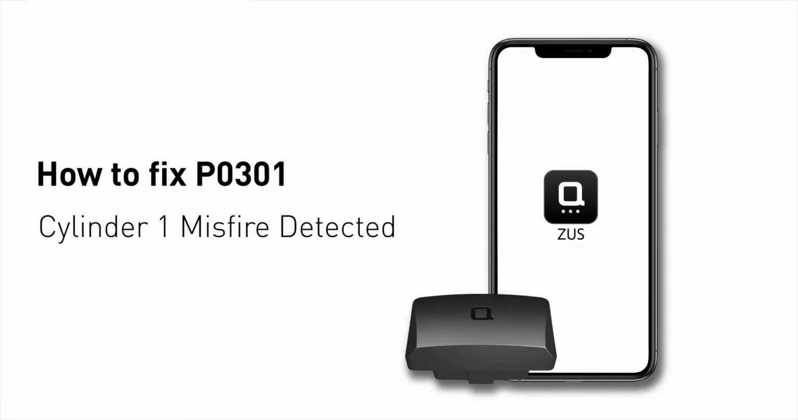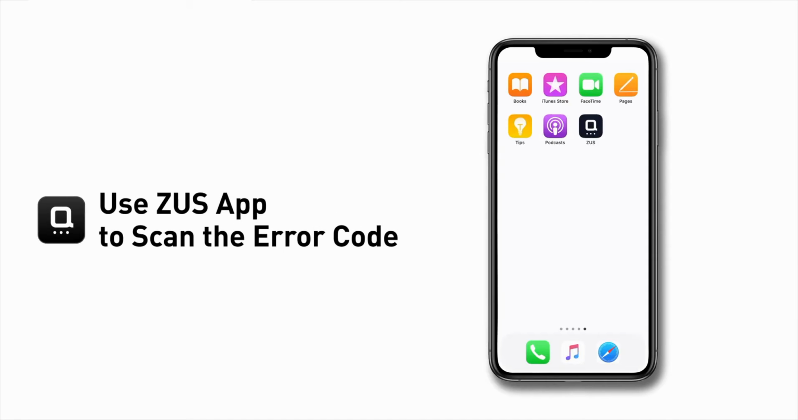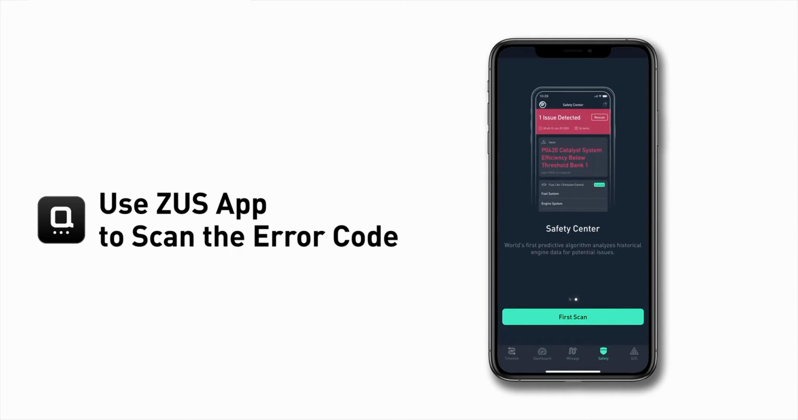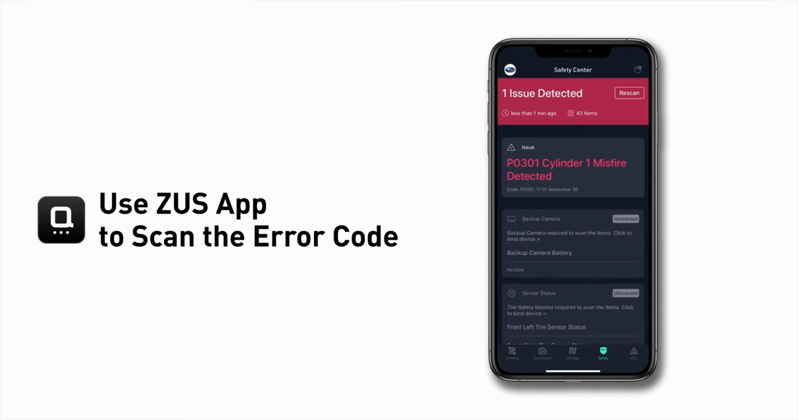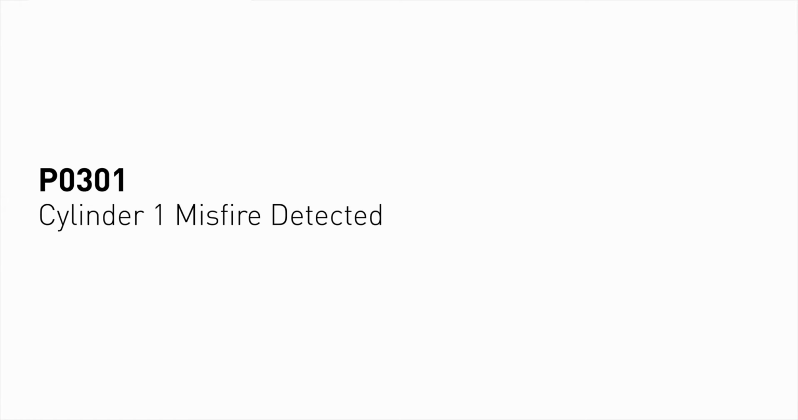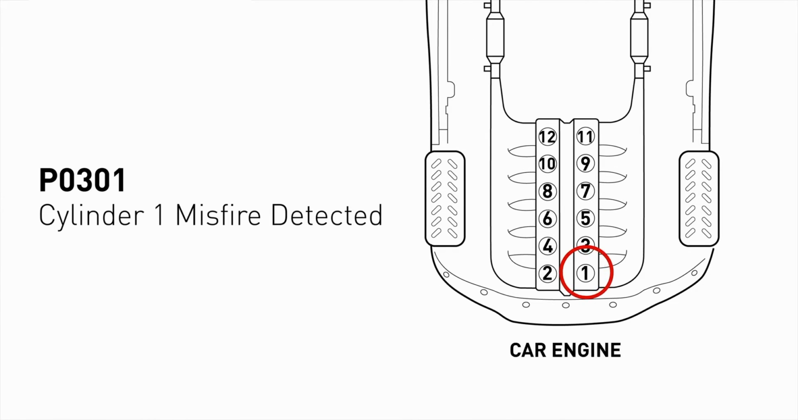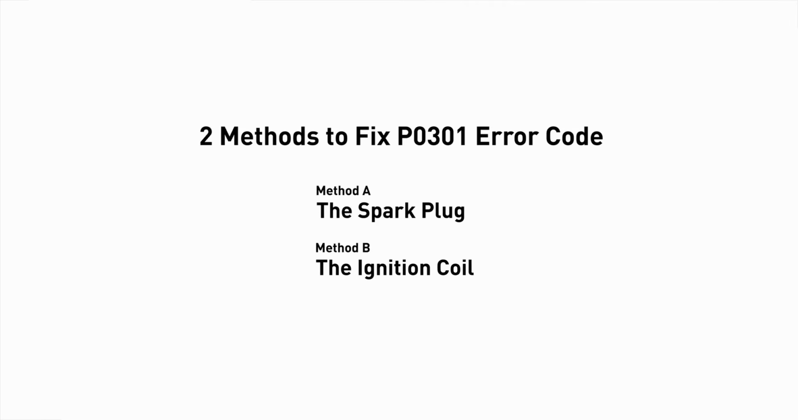P0301 error code. This video is going to show you two practical solutions to fix the error code at home. Use the Zeus app to scan your vehicle and see the error code P0301. It indicates that cylinder number 1 is experiencing misfires. There are two simple DIY solutions you can try to solve this problem.